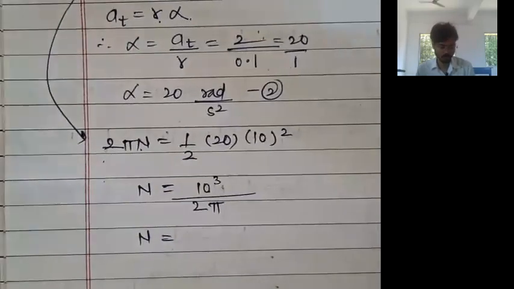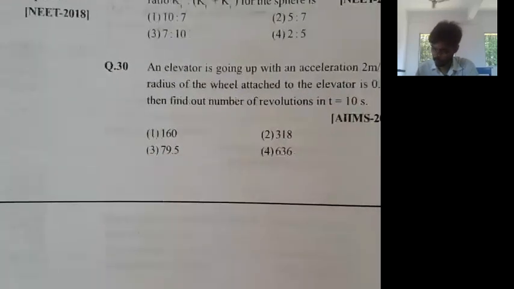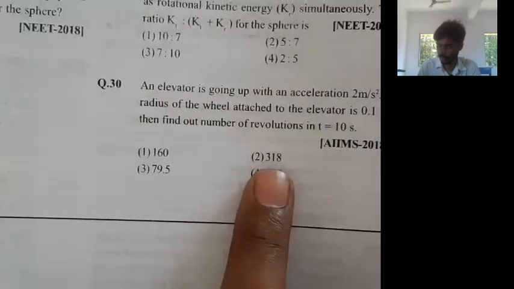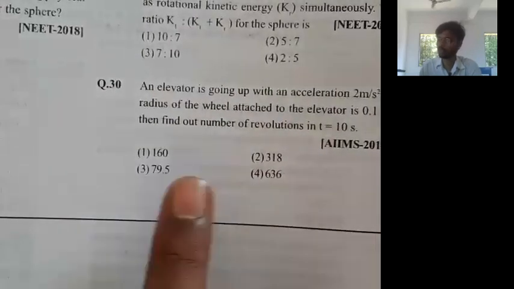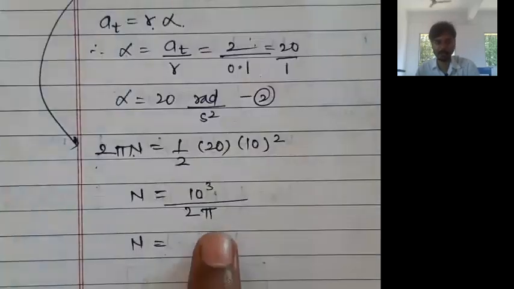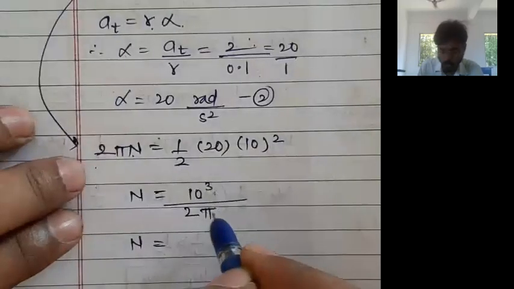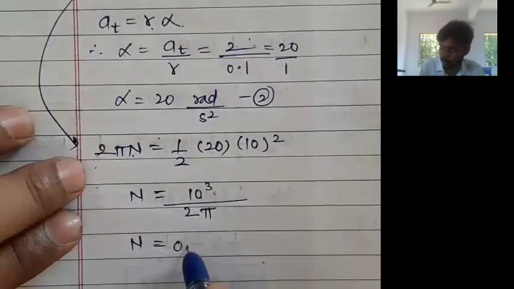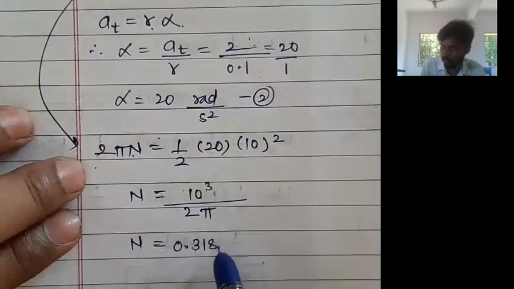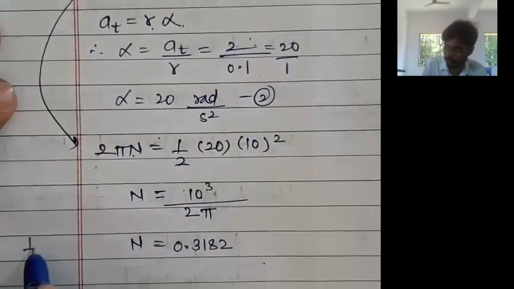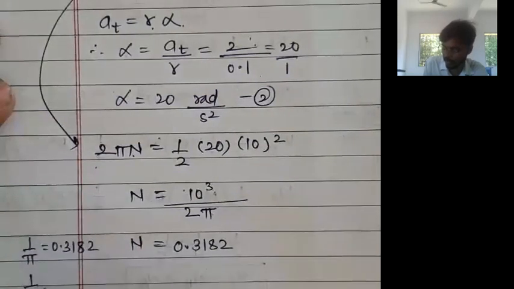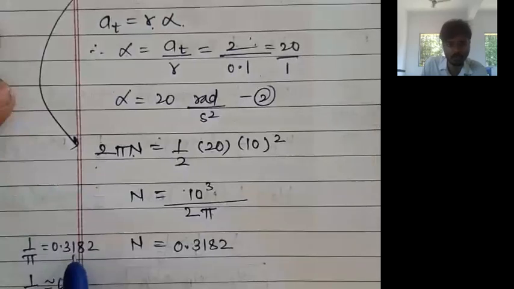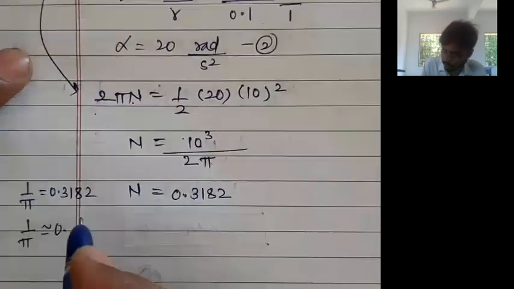But before finding out the answer, we have to look at the options. Here are the options. Now we have to do the complete division, meaning we have to divide by pi also. We already know 1 upon pi. What is 1 upon pi? 1 upon pi is 0.3182. Always remember this value. 1 upon pi is approximately 0.32. 0.3182 you can write as 0.32 approximately.